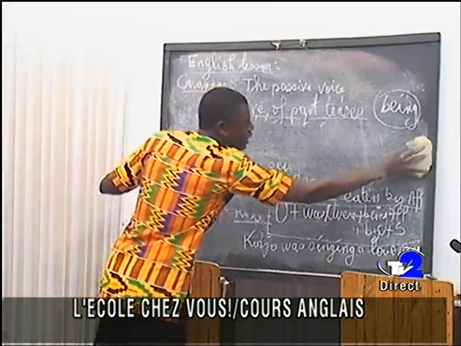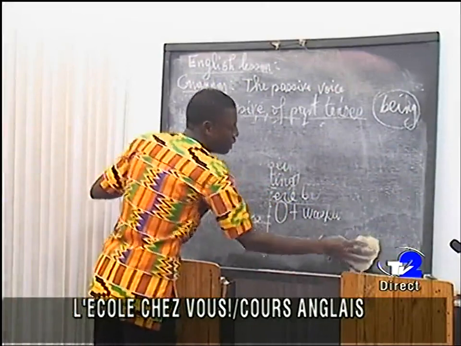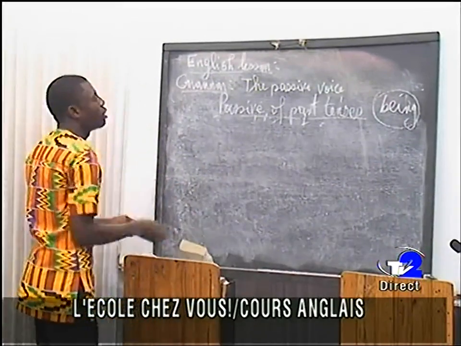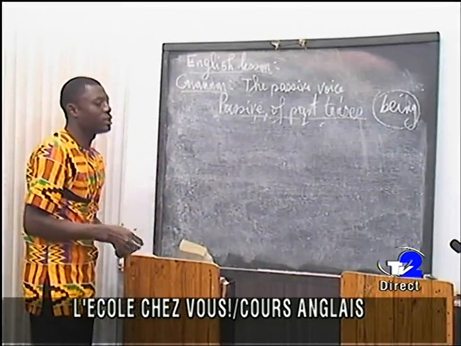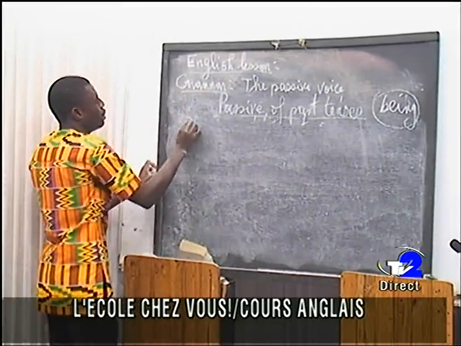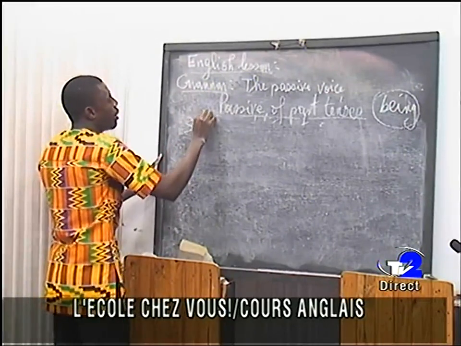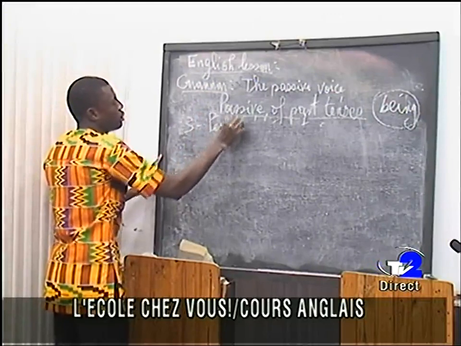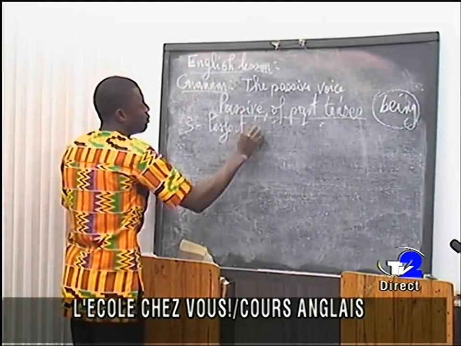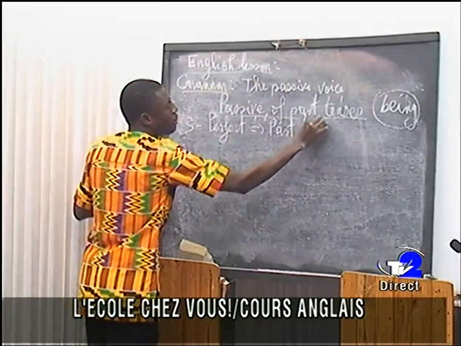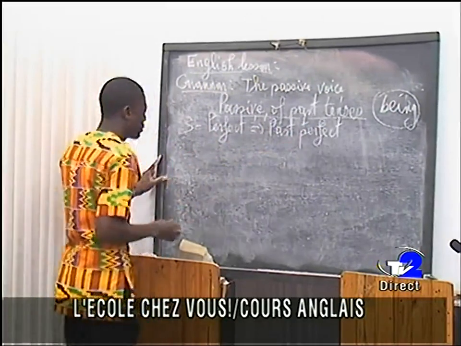Now we are going to finish with the last form of passive voice of past tense, that is the passive of perfect. Okay, past perfect.